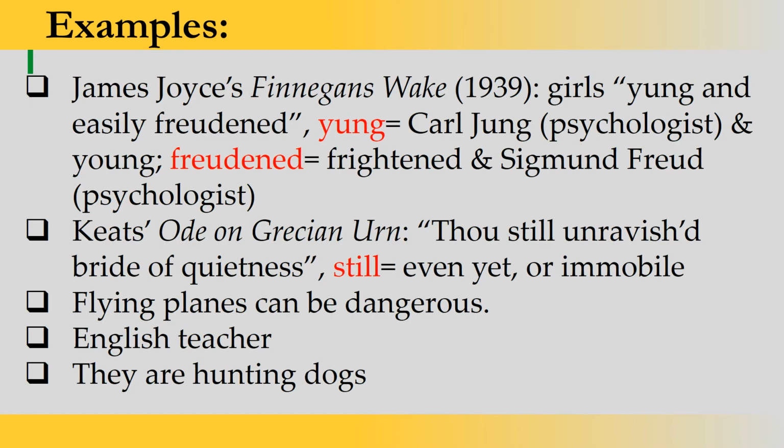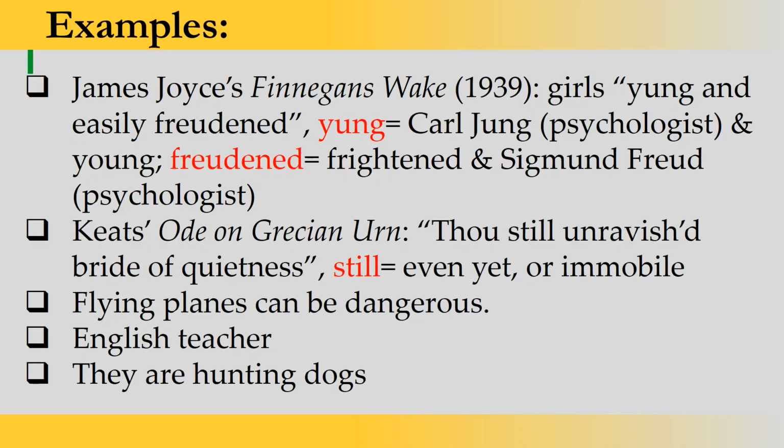You might have heard "flying planes can be dangerous," meaning the planes flying above in the sky are dangerous, or if you are a pilot, flying a plane can be dangerous. These two meanings are included in this statement.